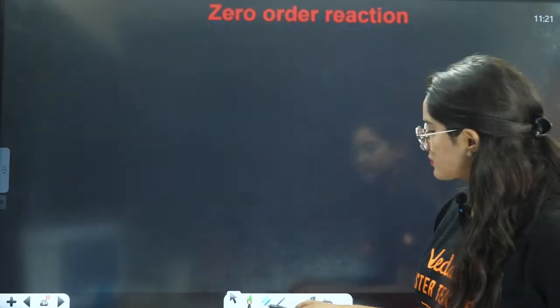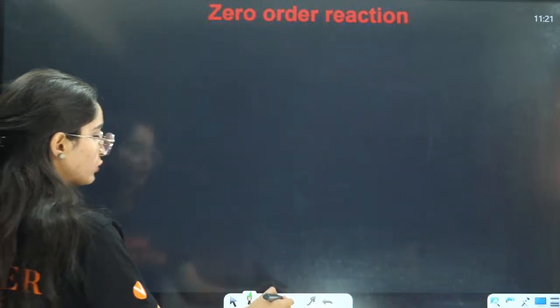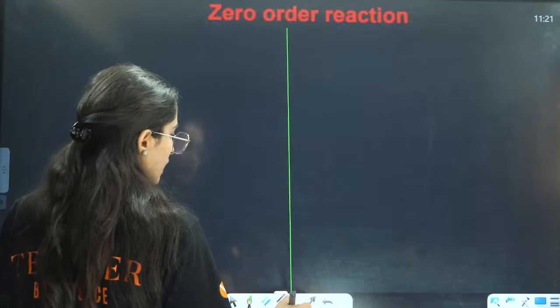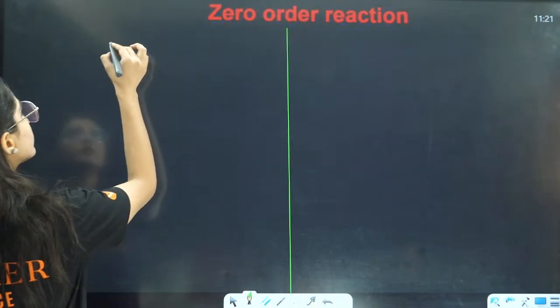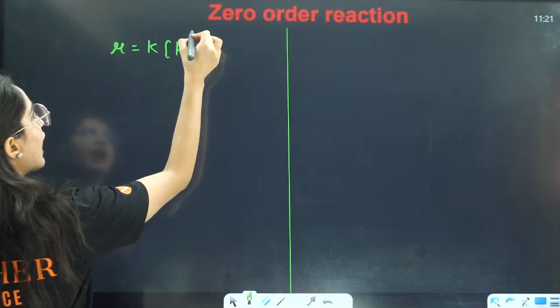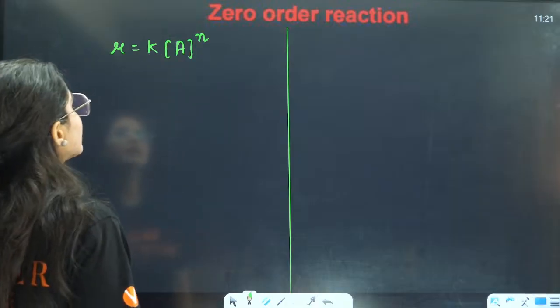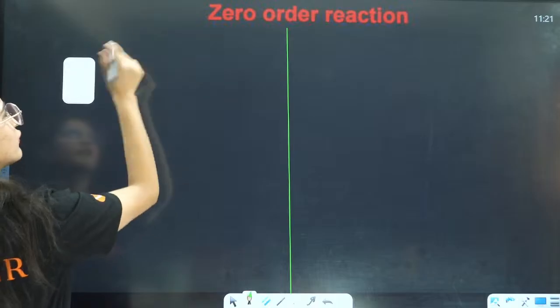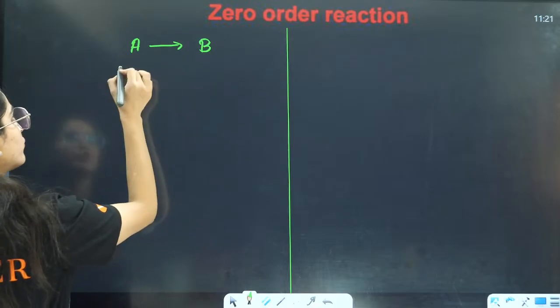Okay. Now, what is a zero order reaction? If you want to write down the rate of a zero order reaction, how will you write it? Now, we know that rate is equal to K into reactant raised to power n, right? So, if I want to write the reaction, it is A to B.